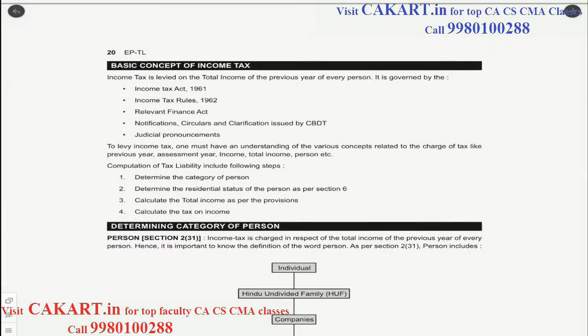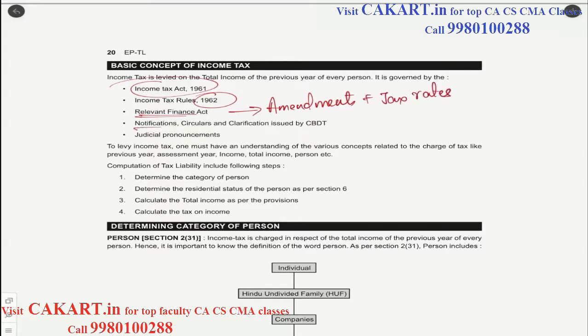Now let us look at the basic concepts of income tax, like which are the things which generally affect the tax provisions and tax implications. First is of course the Income Tax Act 1961. Then we looked at the rules 1962, that is the procedural aspects. Then we have the relevant Finance Act, mostly for the amendments if there are any, and also most importantly for the tax rates.